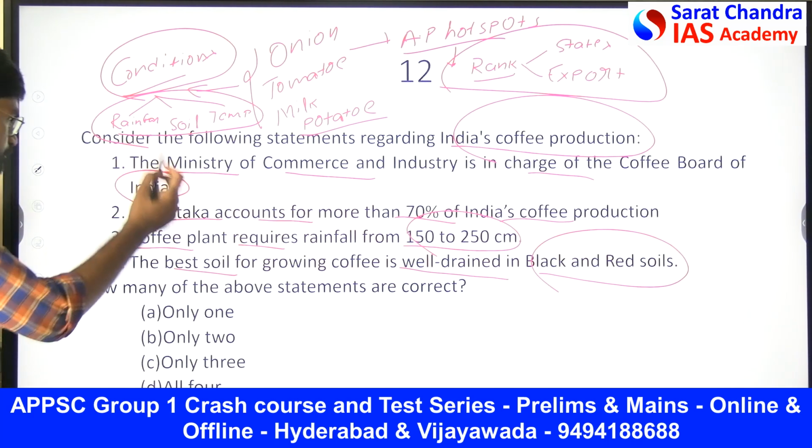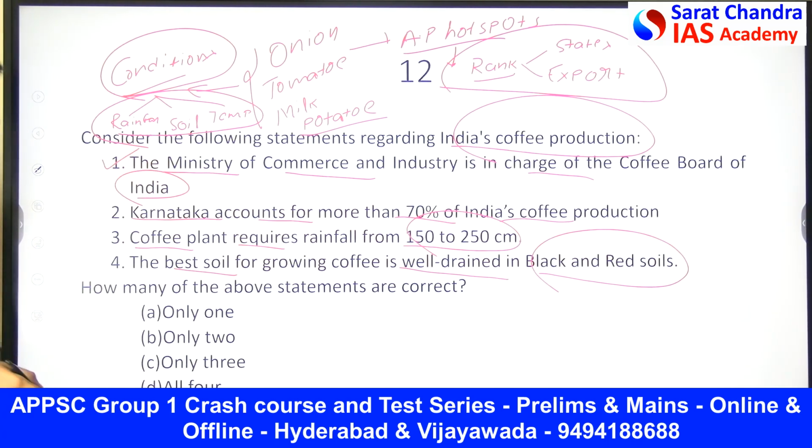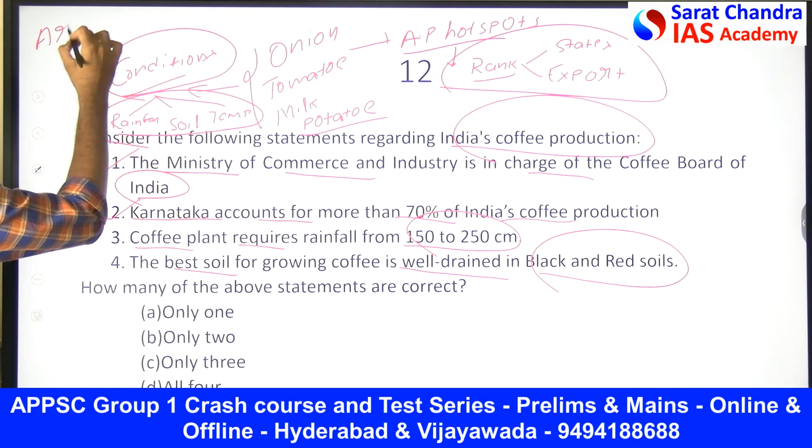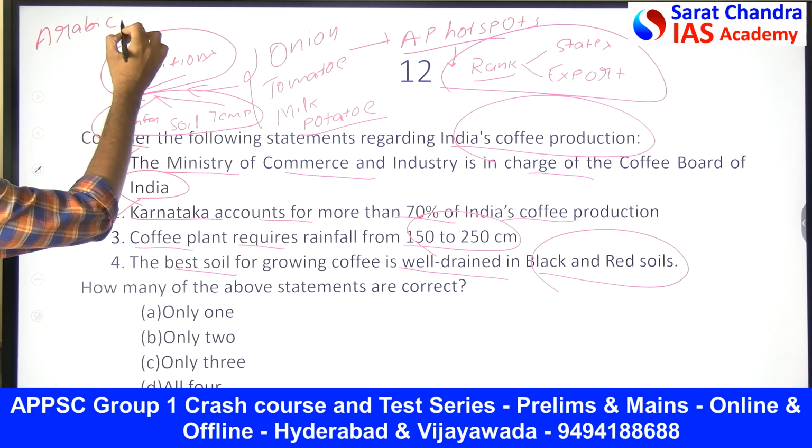So now tell me. For coffee, obviously this one is correct. The Ministry of Commerce and Industry is the one which provides support to the Coffee Board. Then Karnataka is the largest producer. So we have two types of coffee, Arabica and Robusta.